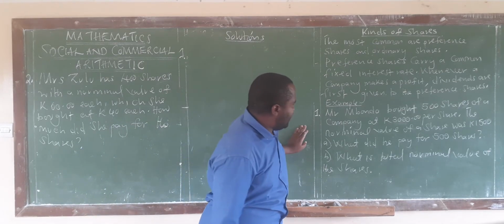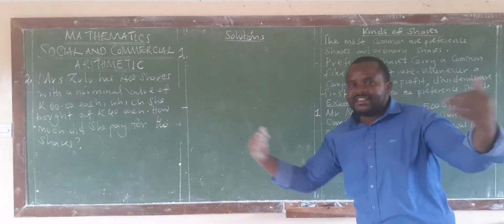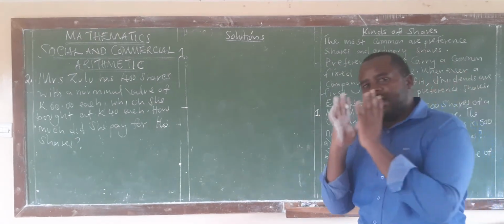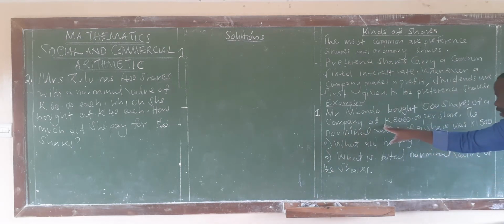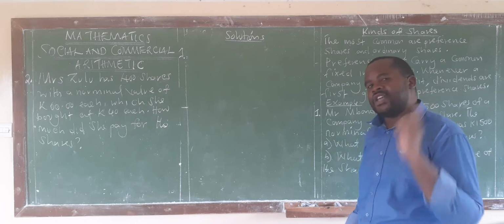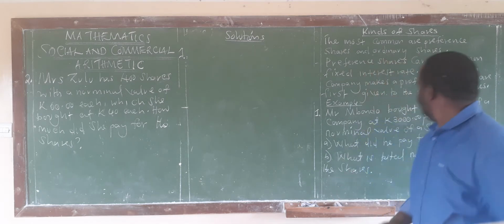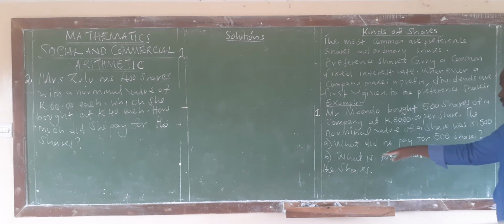The question reads, Mr. Mondo bought 500 shares of a company. This person, by the name of Mr. Mondo, decides to buy 500 shares of a particular company. We don't know the name of the company, right? Okay. At how much? The price per share is 3,000 kwacha. The nominal value of the share was 1,500. A, what did he pay for 500 shares?